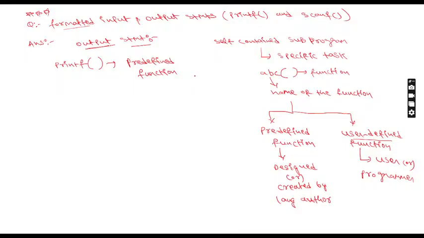So what is this? It is a predefined output function. What is printf here? Predefined output function. I said already every function will do a specific operation. It means this printf function will display the output of a program. So in future, whatever program you are writing, that program's answer is the output. It will display the answer, or you can say the result. So this is called the printf function.